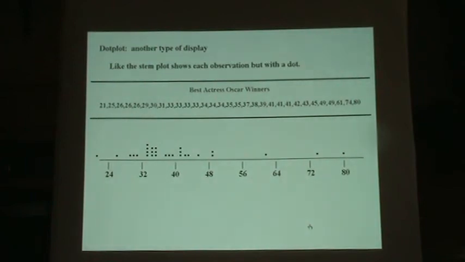And that is called a dot plot. A dot plot is very much like a stem plot. It shows every observation, but the observations are reported as dots. So this would be 21, this would be 25, and then three 26s, and so on like that.